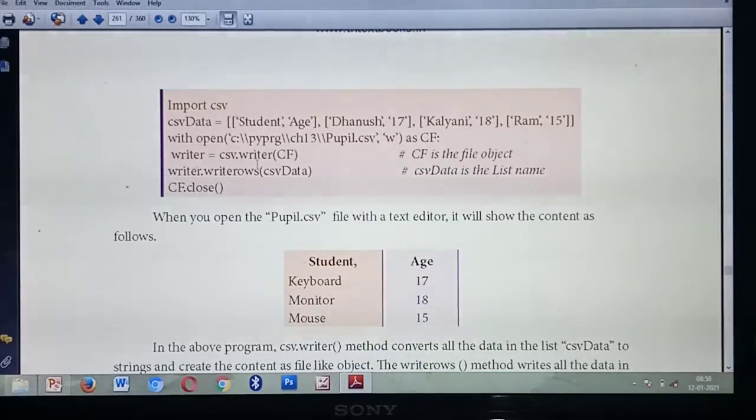You are going to call the write object. What's the name of the file object? CF. Understood? So writer equals csv.writer of the file object called CF.